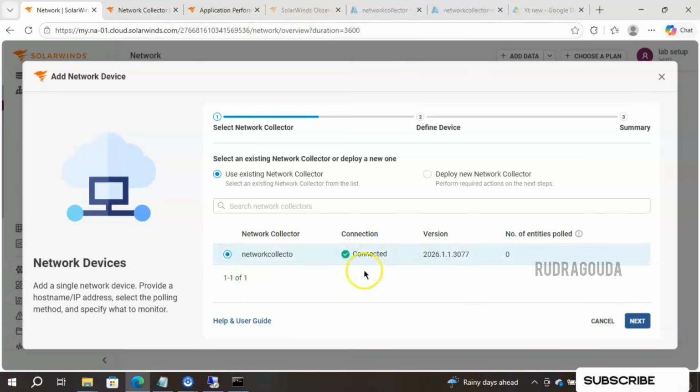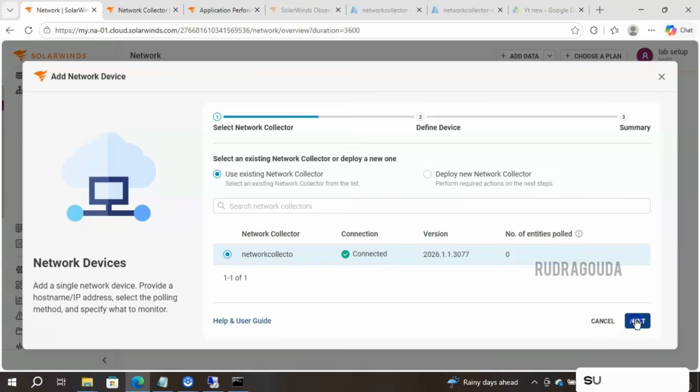If you want to make use of this particular network collector, then do this activity, or if you want to use a new network collector, then click on Deploy Network Collector, deploy. After that, come to this particular screen, select that and do the discovery. For now I'm okay with only one network collector.